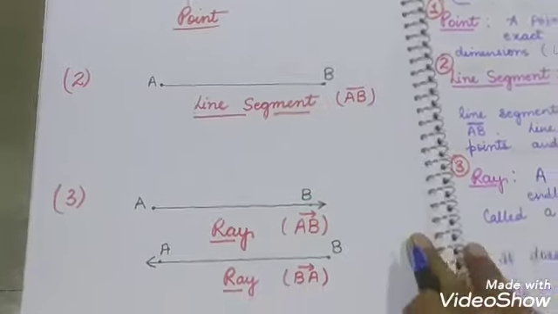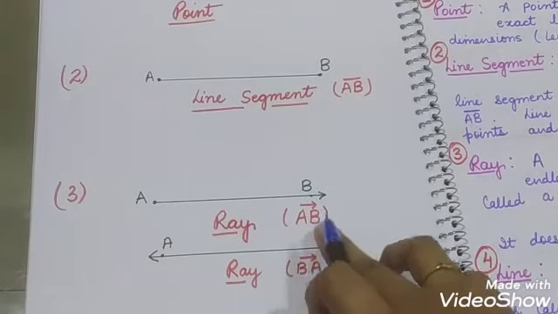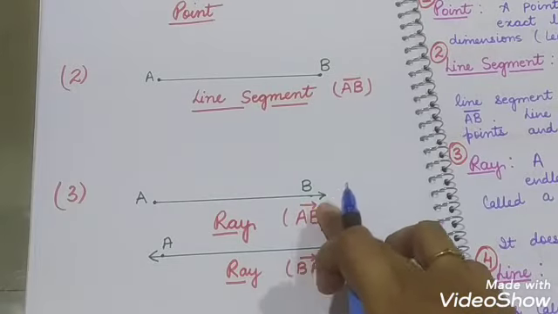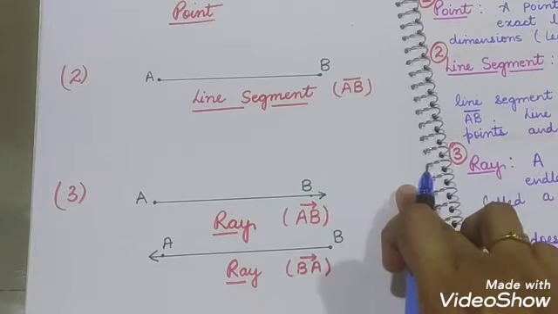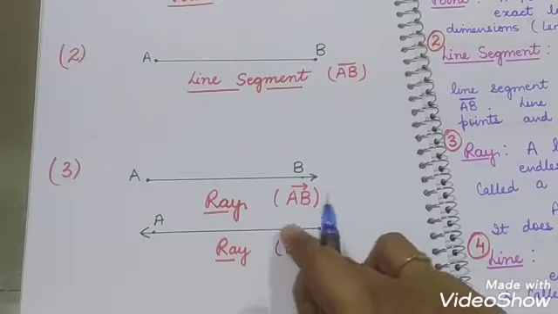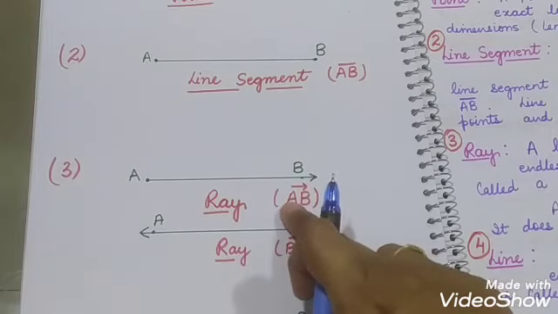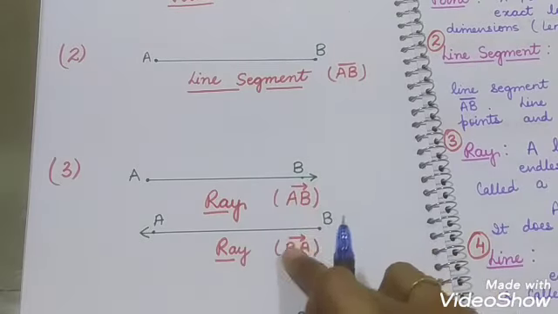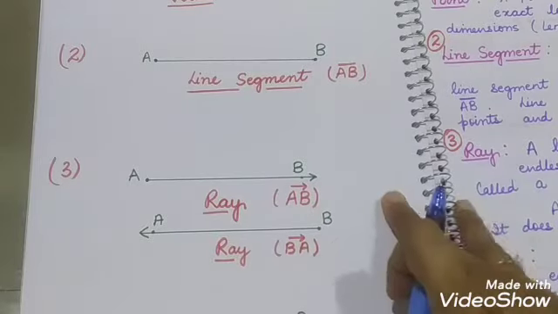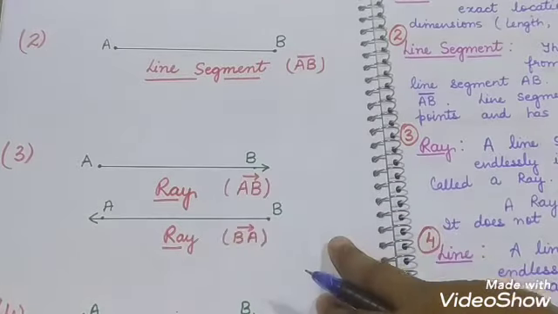A ray is always represented by AB and the arrow is placed above it. Here AB arrow above indicates that point B is extending infinitely and BA arrow represents point A is extending infinitely. So AB arrow means point A is fixed and B is extending, and BA arrow means B is fixed and A is extending. So a ray is always represented by AB and an arrow above it.